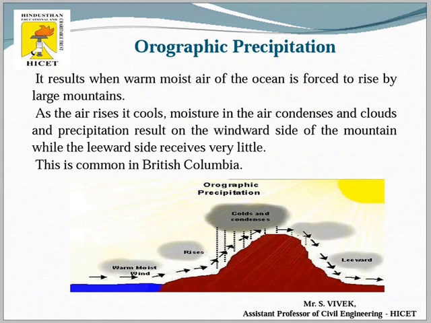And next one is orographic precipitation. This is very common. The cooler surface of the water body will give cooler air conditions to the top surface of the level. On the left hand side of the mountain you can see here, that is called the windward side.